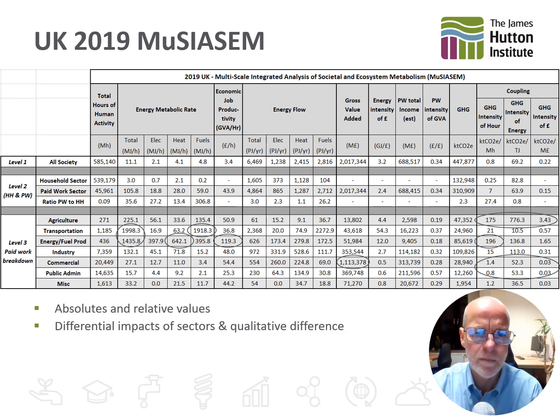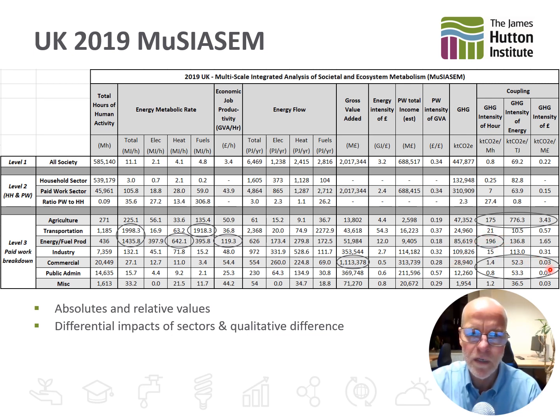So in this slide, I'm showing how MuSIASEM helps us see particular highlights. For instance, here we see transportation and energy sectors are very high in energy intensity, but it's for different reasons. One's for fuels, transportation, and the other is for heat and energy and fuel production. We see that the economic job productivity value is quite high in energy and fuel production. That's the gross value added per hour of labor. But it's also very high in greenhouse gas intensities.